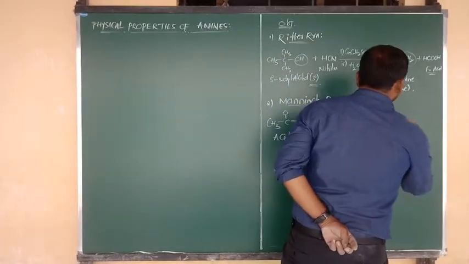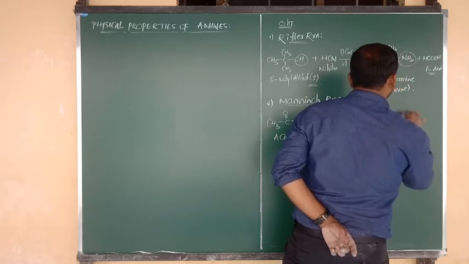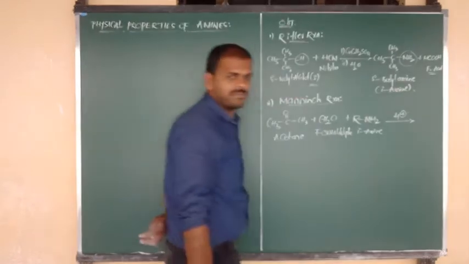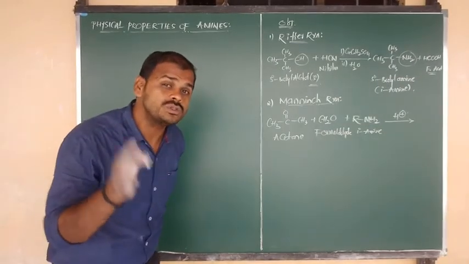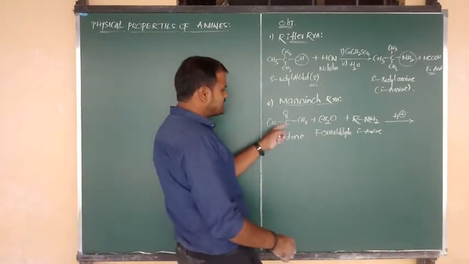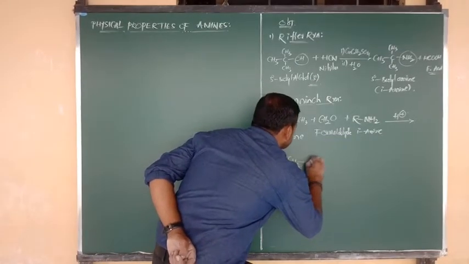The Mannich reaction takes place in an acidic medium, after the loss of a water molecule. So how do we lose the water molecule? CH3 bonded to C=O. That one I am going to write here as it is.